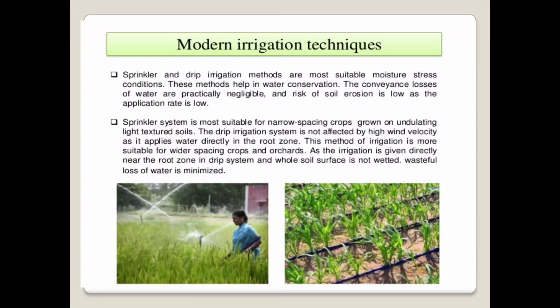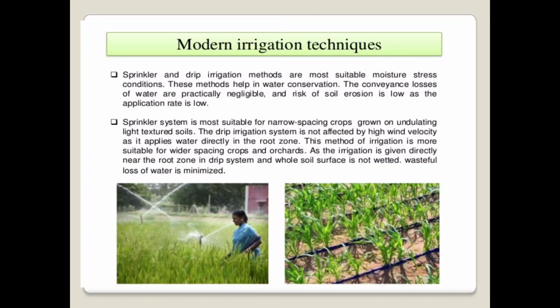Then the drip irrigation system is not affected by high wind velocity as it applies water directly into the root zone. That means when we apply water through the drip irrigation system, it is not affected by high wind velocity because we are applying water directly into the root zone of the crop. This method of irrigation is more suitable for wider spacing crops as well as orchards. The drip irrigation system is mostly suitable for those crops having wide spacing, as well as for orchards.